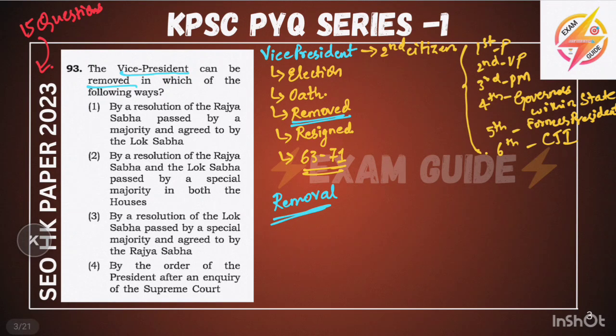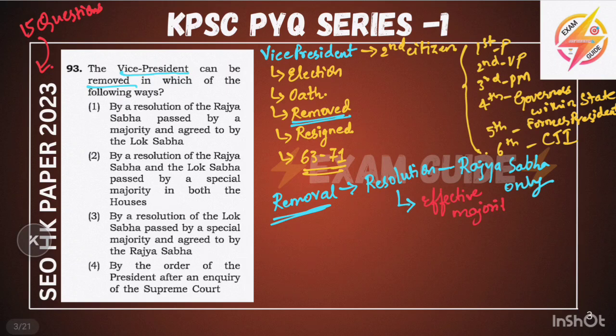Similarly, now we will see the removal. This is the question: how is he removed? Removal means the resolution must be passed in Rajya Sabha only. Keep this in mind, Rajya Sabha only. And passed with which majority? That is very important. That is effective majority.